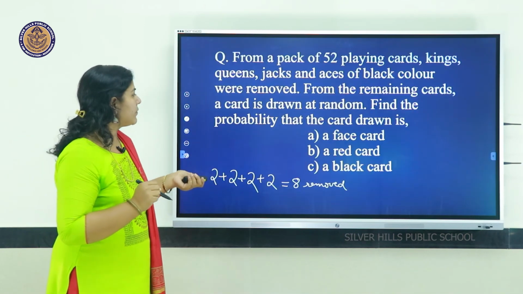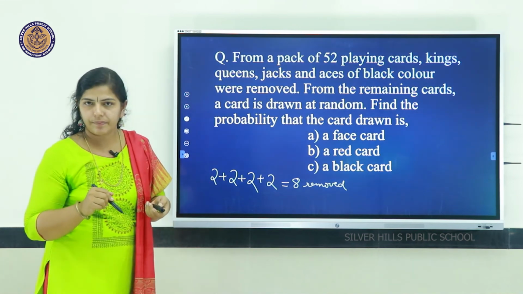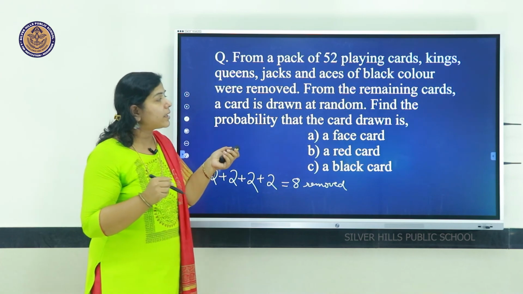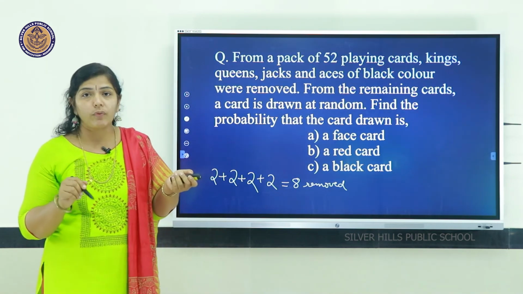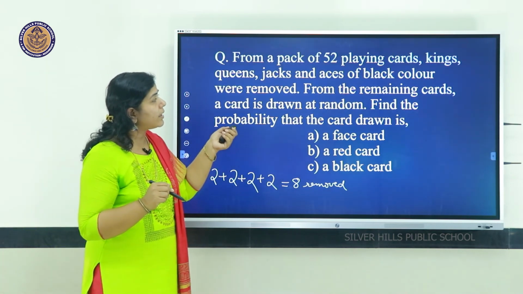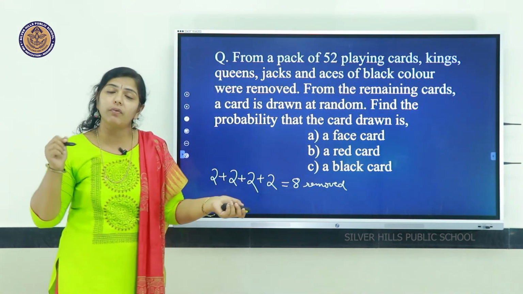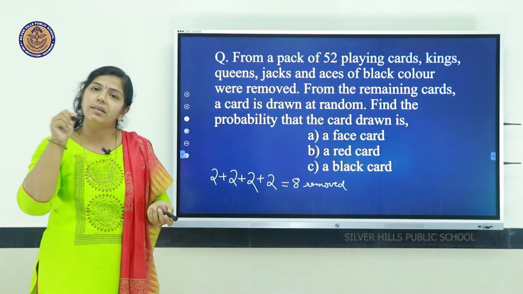Okay. And the last one, a black card. How many black cards are there? Some black cards are removed. Out of 26 black cards, all 8 removed cards were black.